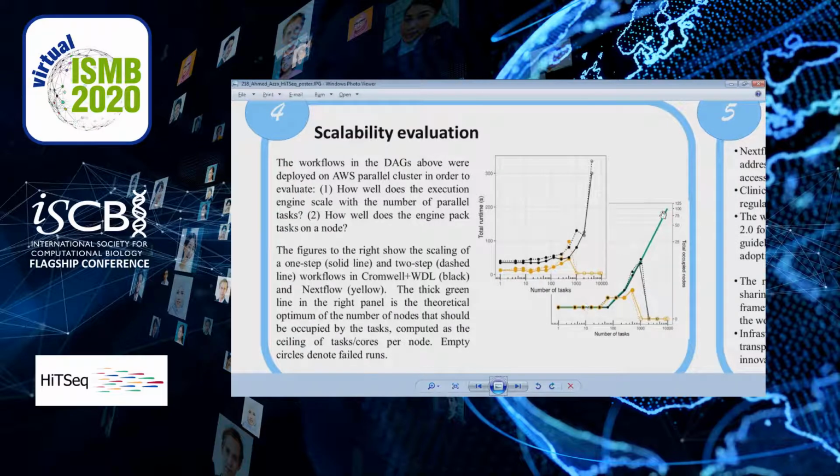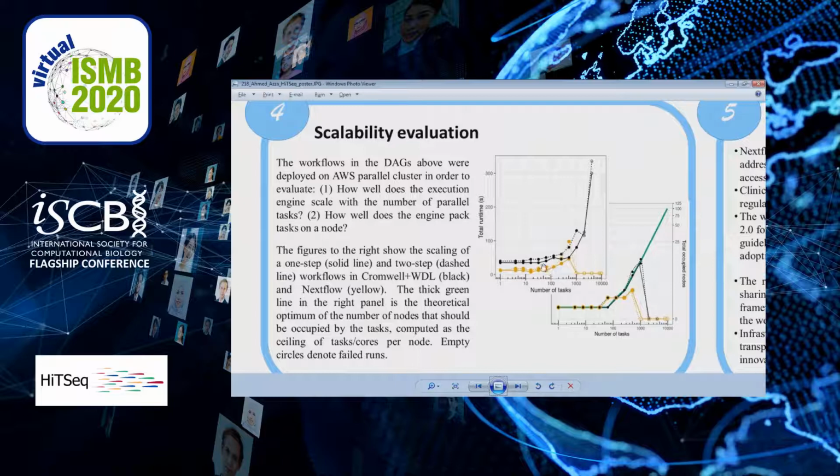Here, our expectation is the ideal situation where no node is being overused. We see Cromwell, which is the black lines or dots here, closely following the theoretical expectations. While with Nextflow, here we see patterns of overqueuing or overusing nodes. This could be due to the way we were controlling for parallelization. With Cromwell, we were controlling its job rate control parameter, whereas for Nextflow, we were only controlling the maxForks directive while leaving the queue size at the default value of 100. Actually, those overqueuing patterns happen at over 100 tasks, which is to be expected in this case. However, Nextflow was still up to 4 times faster than Cromwell, as we could see from the bigger figure above.